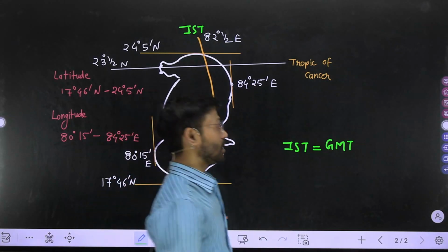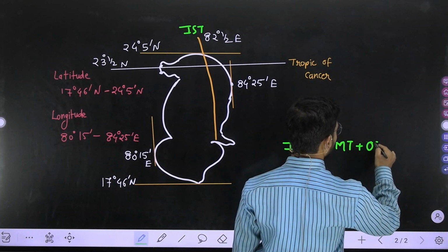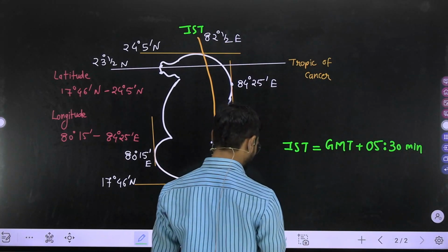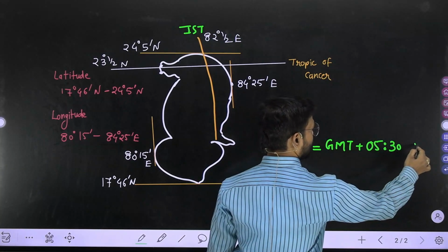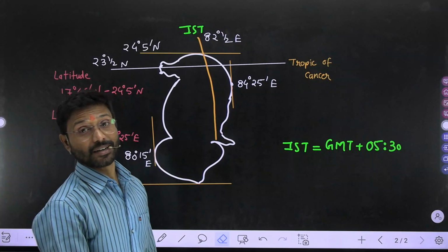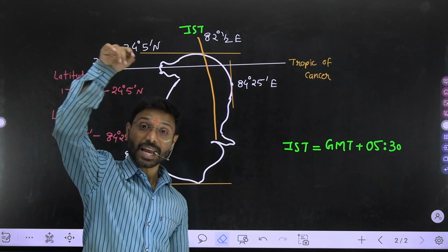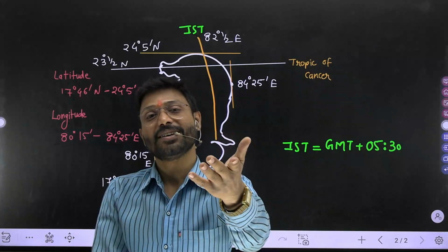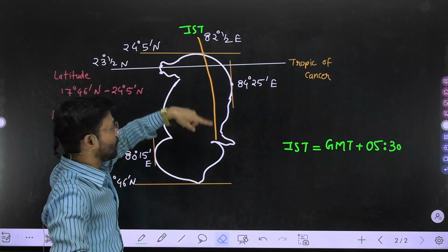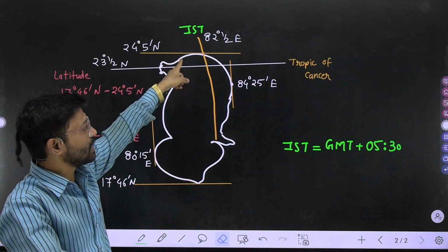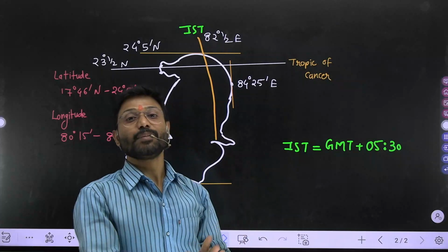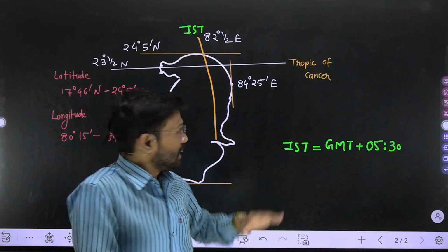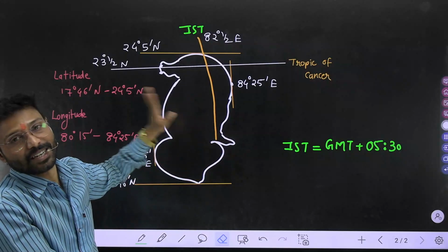How far away? 5 hours 30 minutes. So that much you have to add, my dear, to the time of Britain. Then you will get the time in your Chhattisgarh. See the beauty of this IST: it provides you the time zone information. And in this manner, you can locate your Chhattisgarh, my dear.